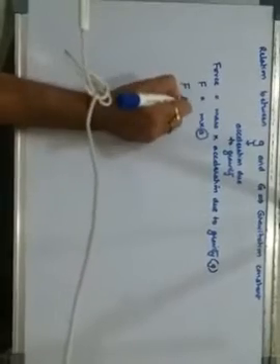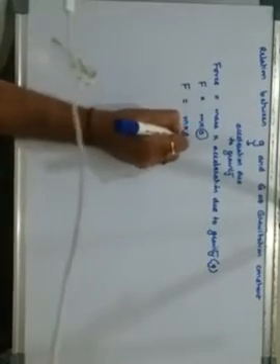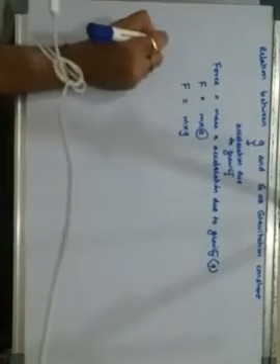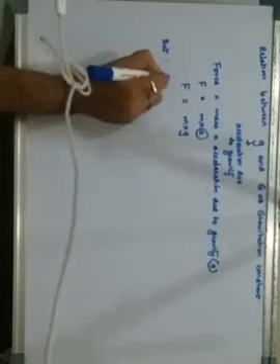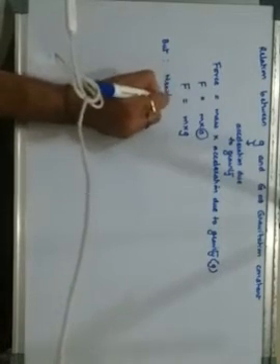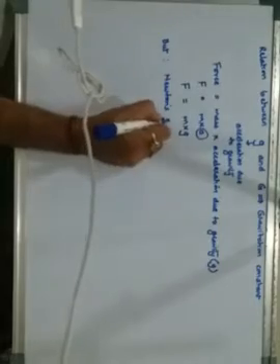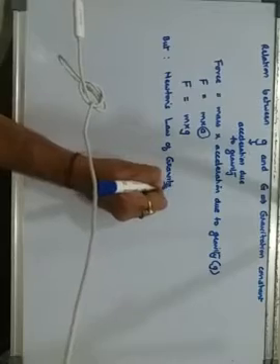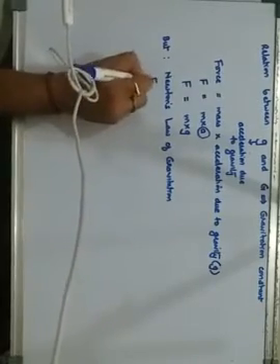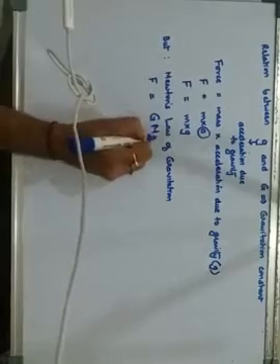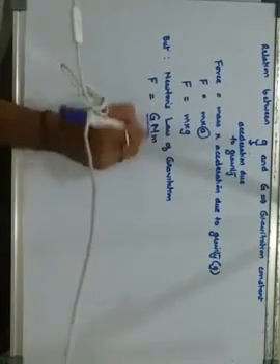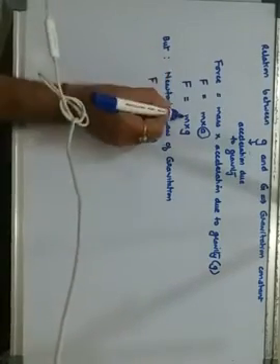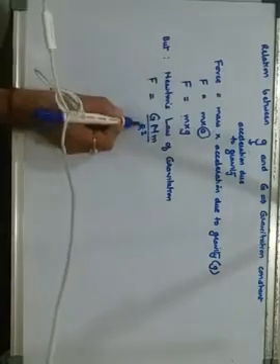So the formula is F is equal to m into g. But we have already proved, according to Newton's law of gravitation, that F is equal to G capital M small m upon r square. So since F is m into g, here F is G M m upon r square.